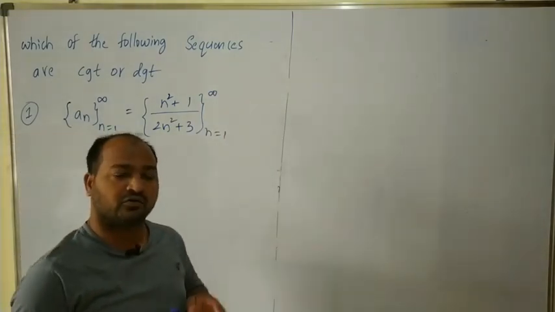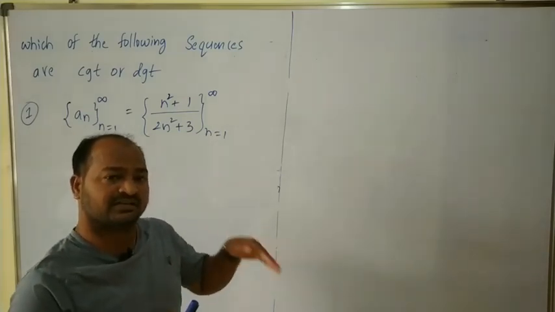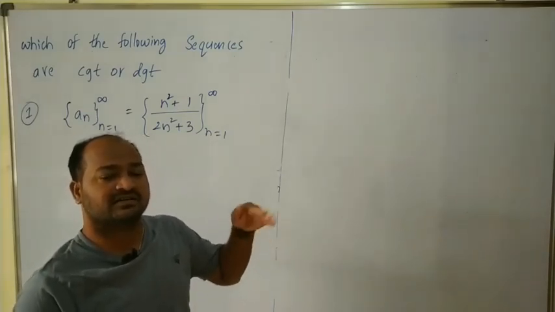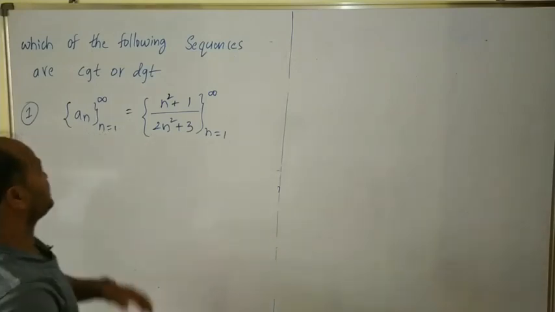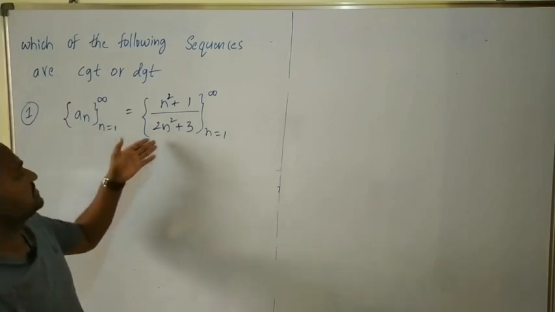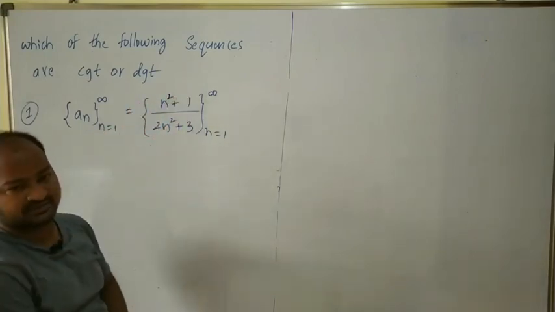Now we are going to discuss some problems in which we check whether the given sequence is convergent or divergent. For example, suppose you have a sequence an equals n square plus 1 by 2n square plus 3.